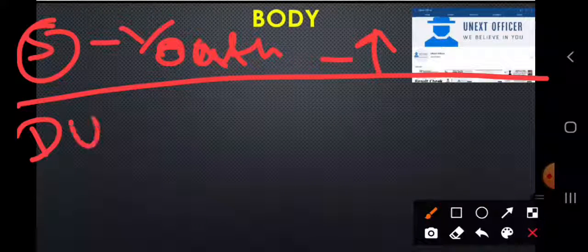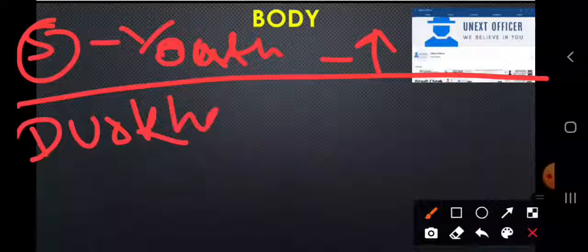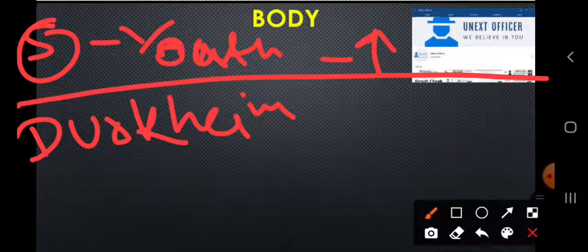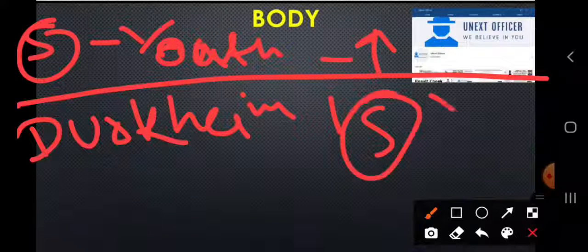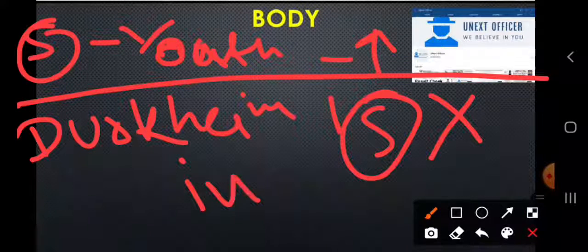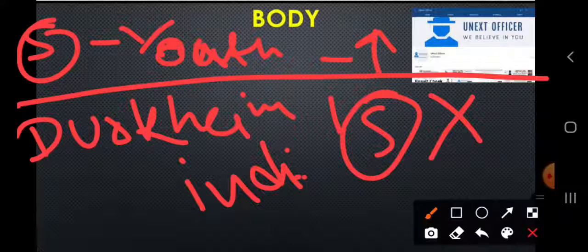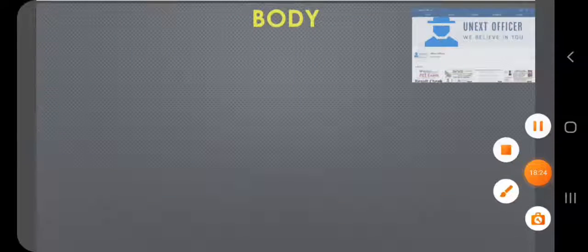For example, Durkheim was the first thinker or sociologist who proved that suicide is a social phenomenon. It is because of social pressure, because of social anomie, not an individual act. So that thing we have to understand.